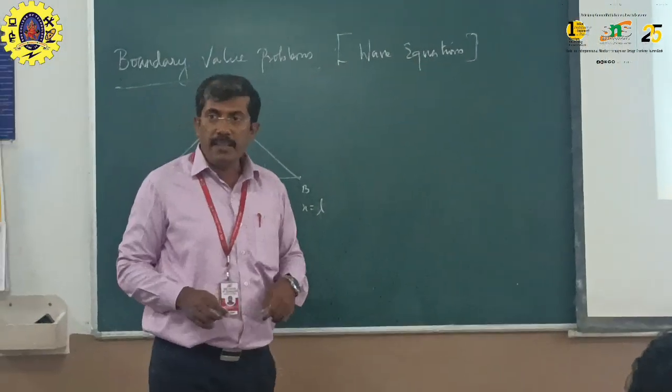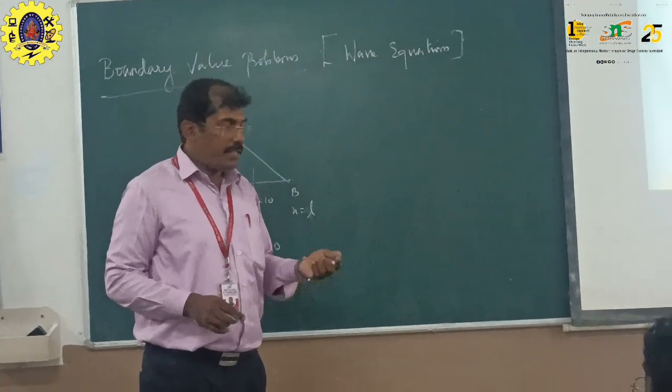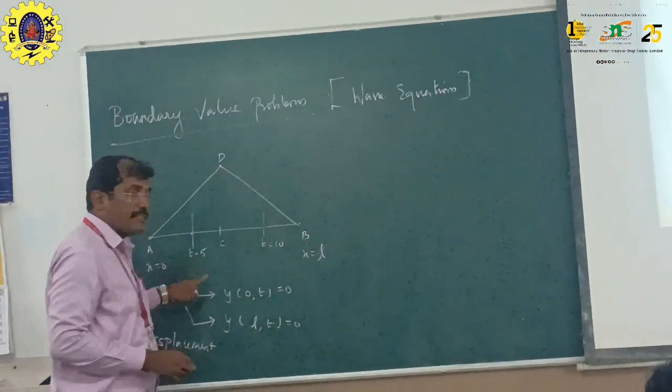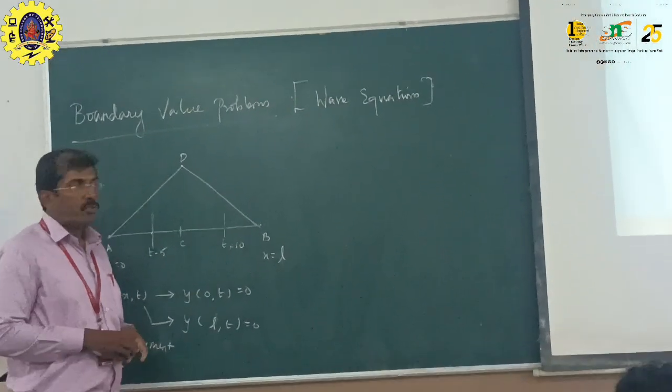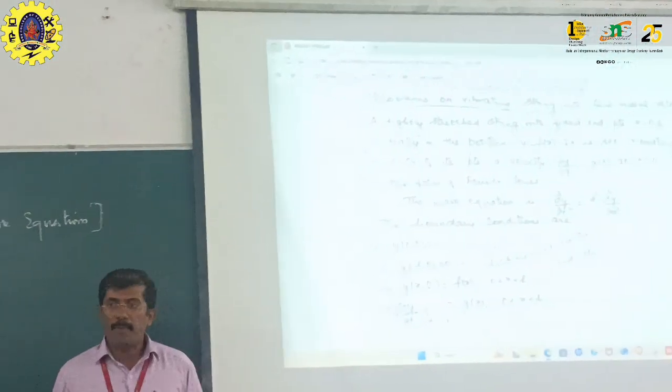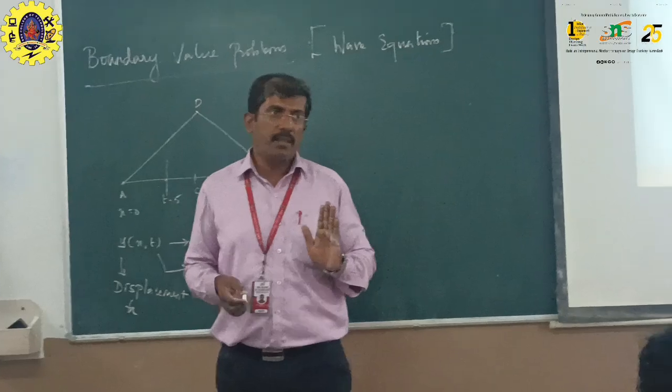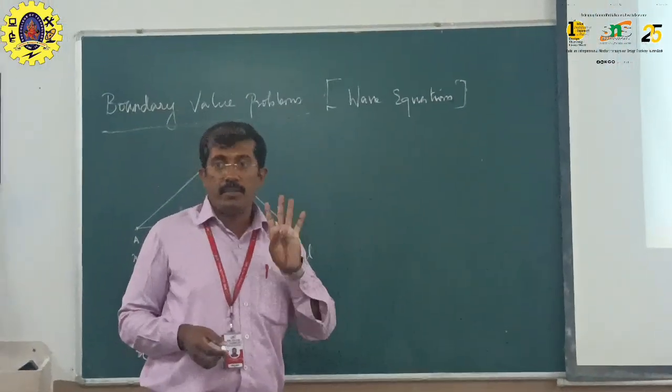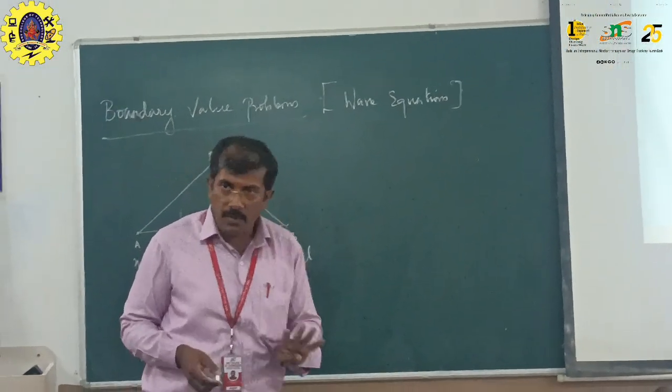Then the last one is dou y by dou t. What is dou y by dou t? This is nothing but velocity. So the fourth condition is dou y by dou t, which is velocity. There can be a scenario with velocity or without velocity. But you need these four conditions to work out this problem.